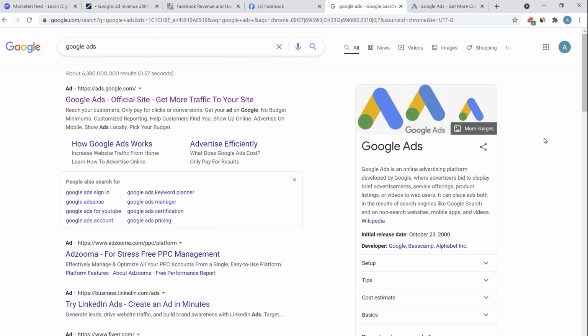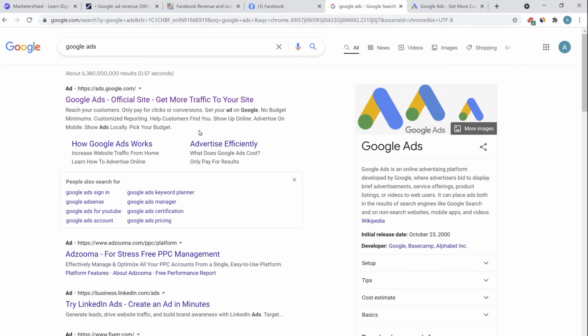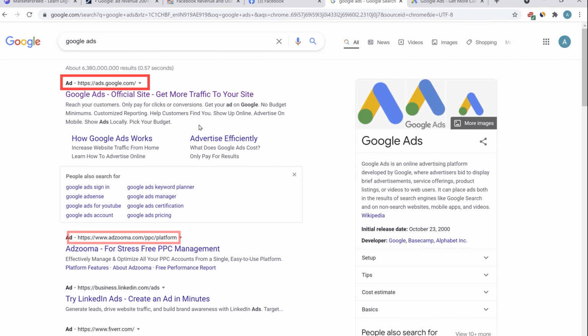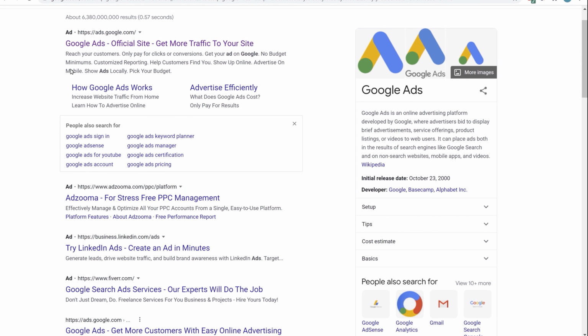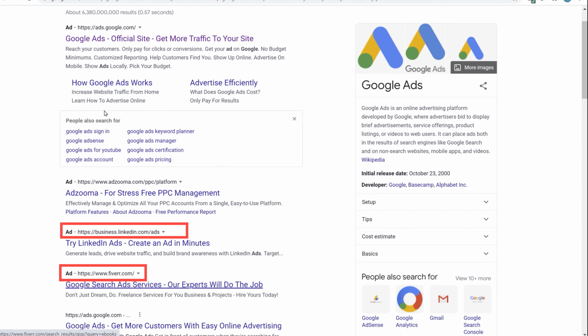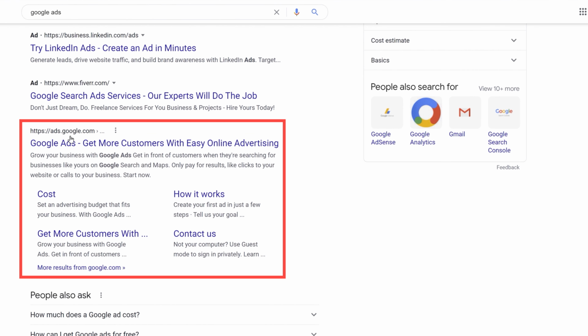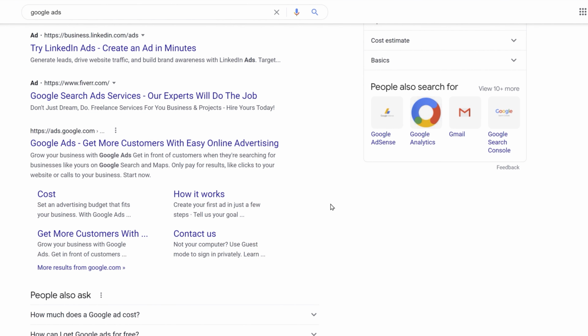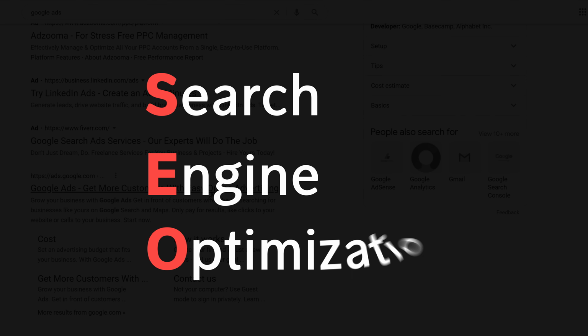To give you a brief overview of the difference between SEM and SEO: if you search for Google Ads on Google, this is the search result page. Here you can see on the left hand side, you'll find 4 different ads. It's because they have the word ad along with the listing. And after 4 different results, you'll find our organic results. Here you'll find that the word ad is not attached to this listing, so it's an organic listing. And this listing is ranking here because of SEO, which is search engine optimization.